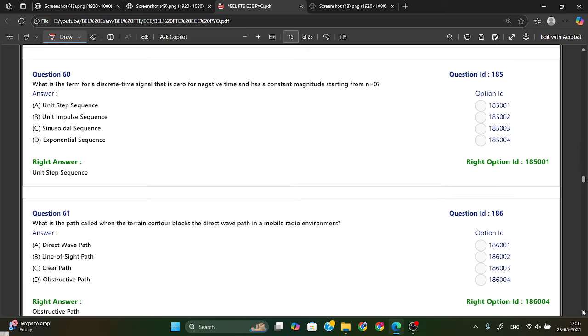What is the term for a discrete time signal that is 0 for negative time and has a constant magnitude starting from n equal to 0? We have the unit step sequence, u(n). It will be 1 for n greater than or equal to 0, and 0 for n less than 0. So from this concept we can say this is the unit step sequence.